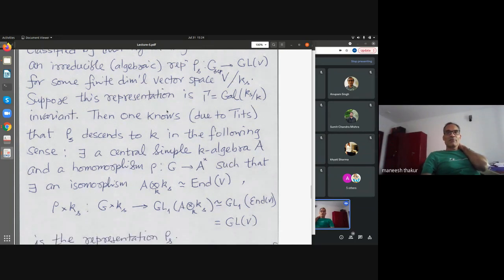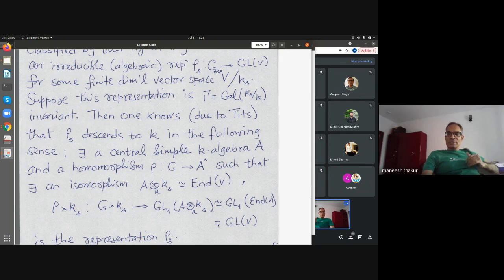So what we get instead is that this representation descends to a central simple algebra A over K. I get a homomorphism rho from G to the group of invertible elements in A, as an algebraic group morphism, such that when I go to the separable closure, it coincides with the representation rho_s.